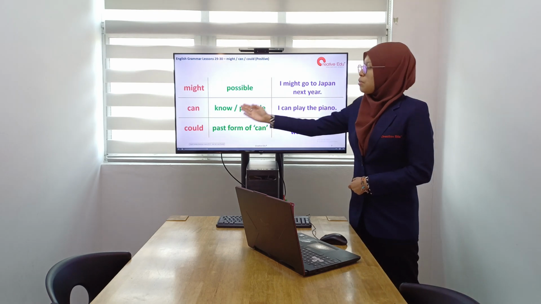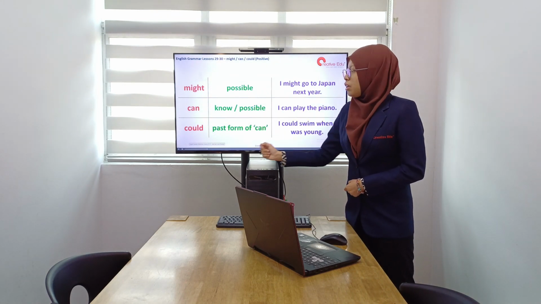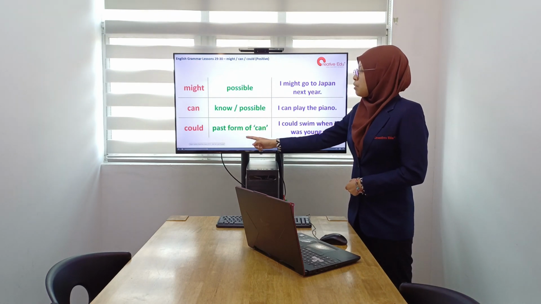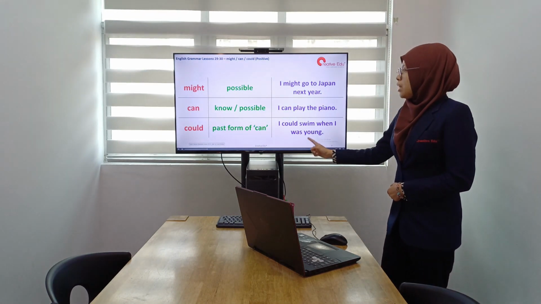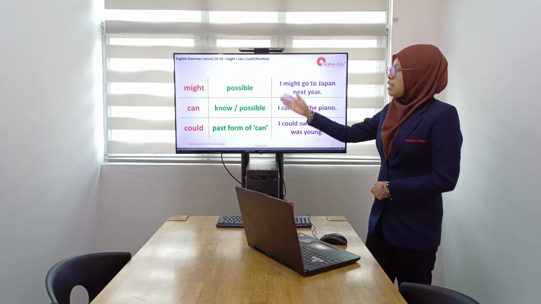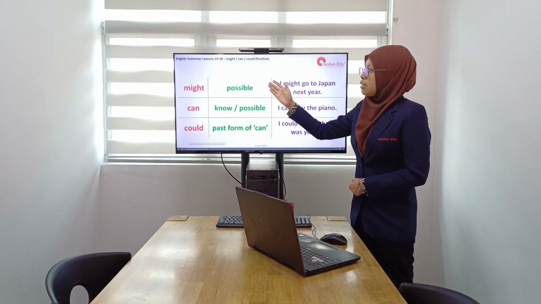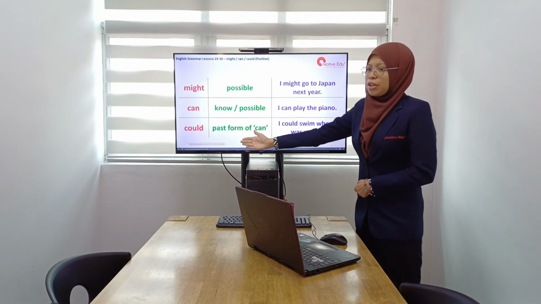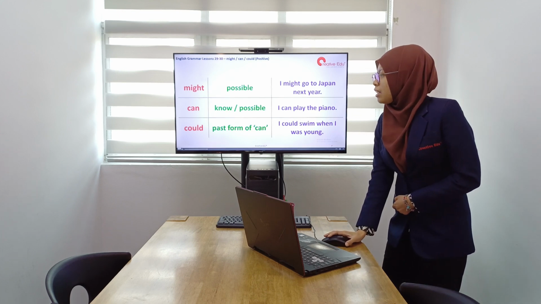Okay, and then the last one, the usage of the word could. The word could is the past form of the word can. Okay, for example, I could swim when I was young. Okay, these are the key differences between the proper usage of might, can and could. Okay, let's look at the next slide.